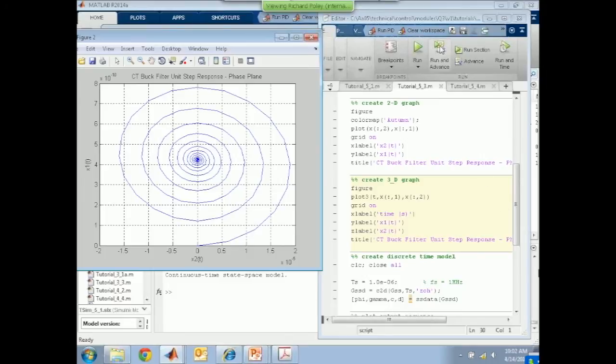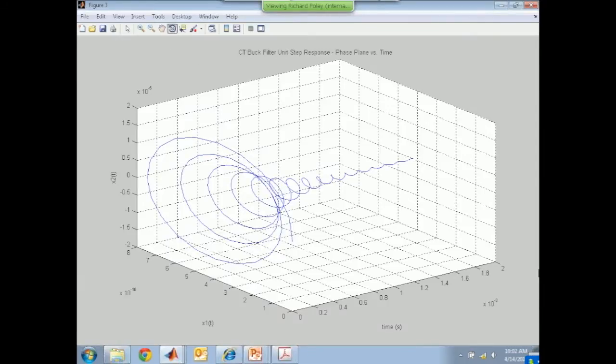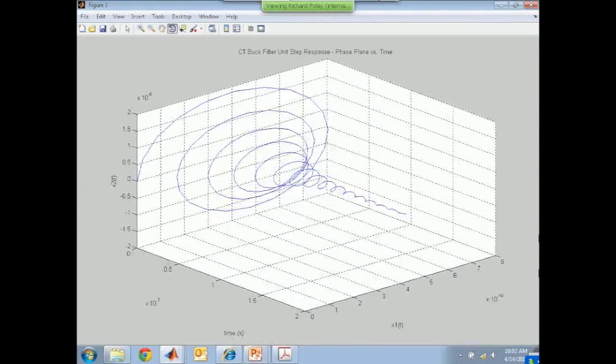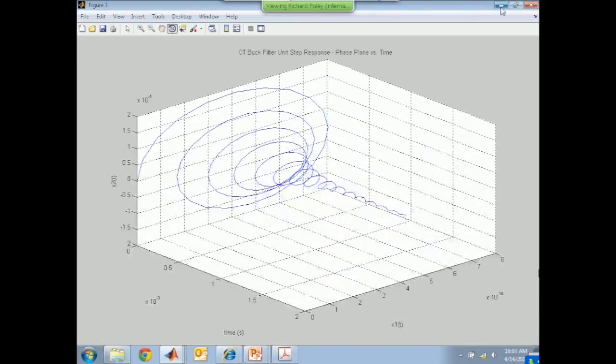And what I could do is represent that information in this three-dimensional form, in which time is the axis that's going along in this kind of direction. So this is time between 0 and 2 milliseconds, and then the x1 and the x2 axes, they're the plane. That's the backboard over here. So you see that the state is evolving in that way. And I guess if I were to tilt this so we look end on, it is indeed the spiral. It's just that the x2 axis is the vertical axis and x1 is horizontal, and I had it the other way around for the previous diagram. So if you wanted to, you could represent the information in that way too.